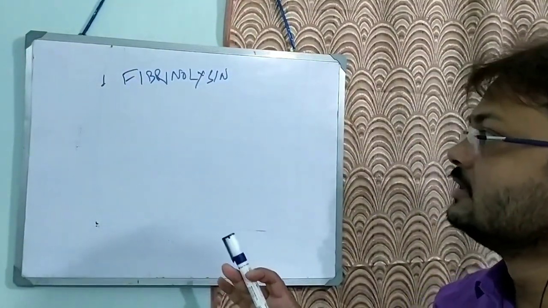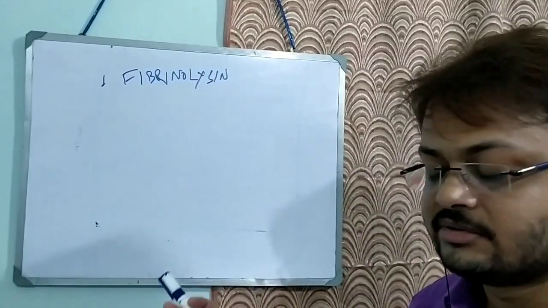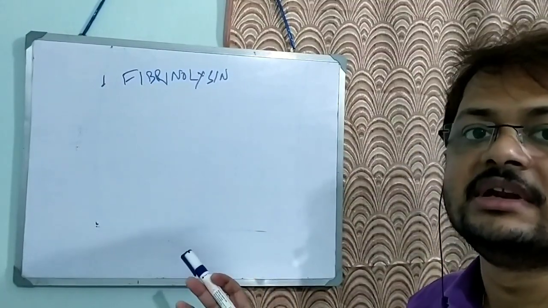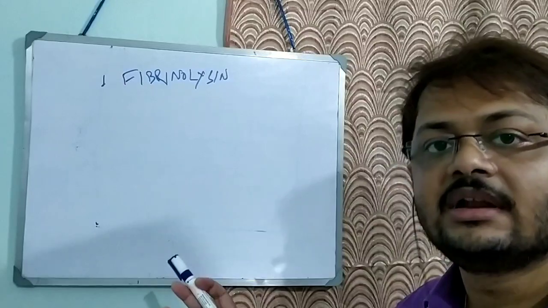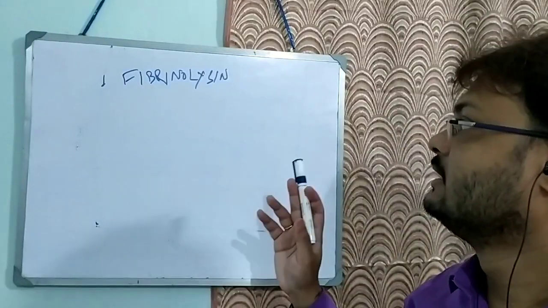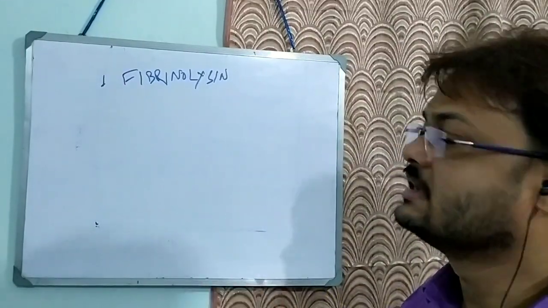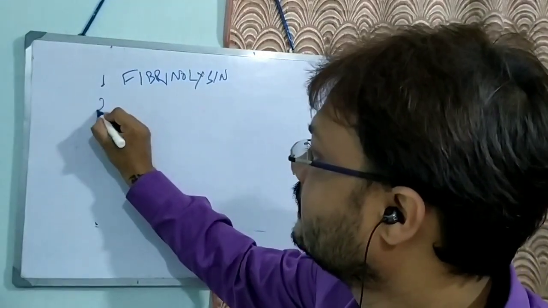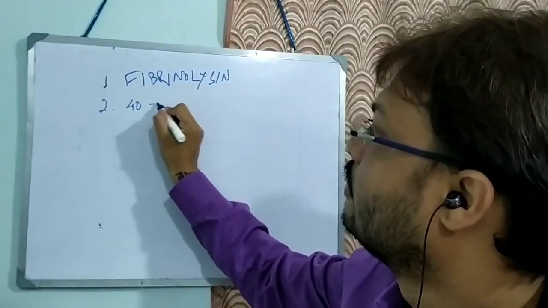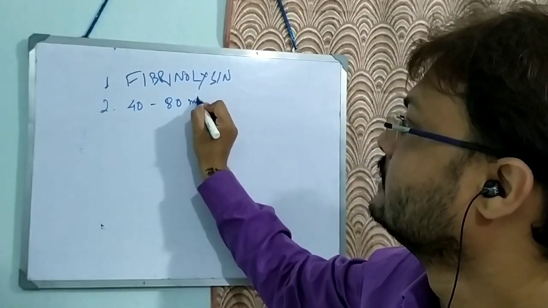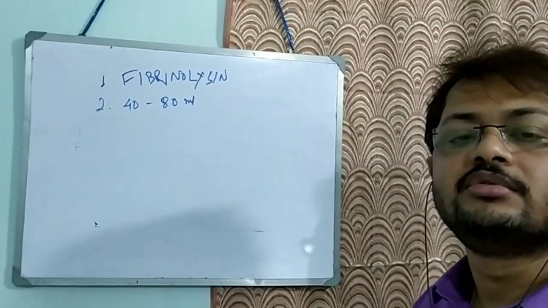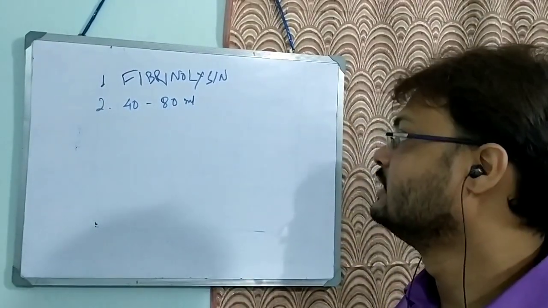So there will be no clot formation inside the uterus, the vaginal canal, or the cervical canal. If you find clots, it is abnormal. The amount of blood should be about 40 to 80 ml. No more than 40 to 80 ml of blood should be lost during menstruation.